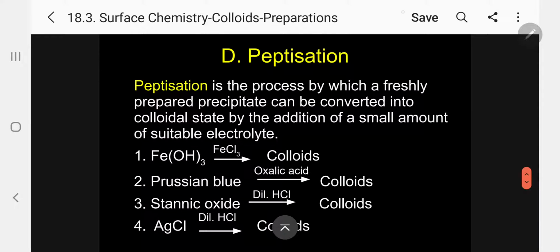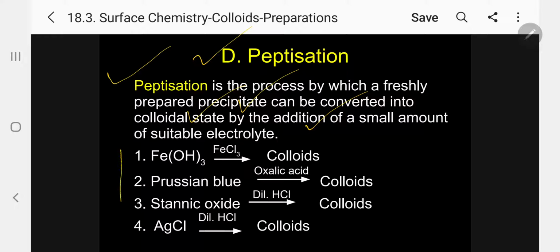The next one, most important, is peptidization, a method by which we can prepare colloidal solution. What is peptidization? Peptidization is a process by which a freshly prepared precipitate can be converted into colloidal state by the addition of a small amount of suitable electrolyte.